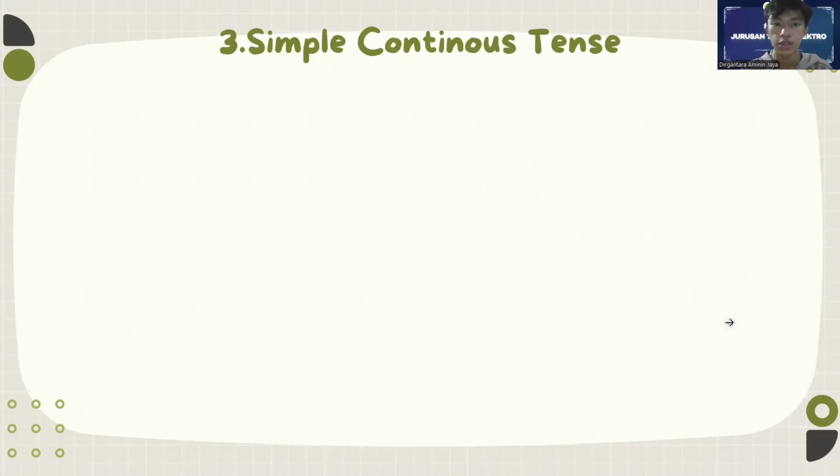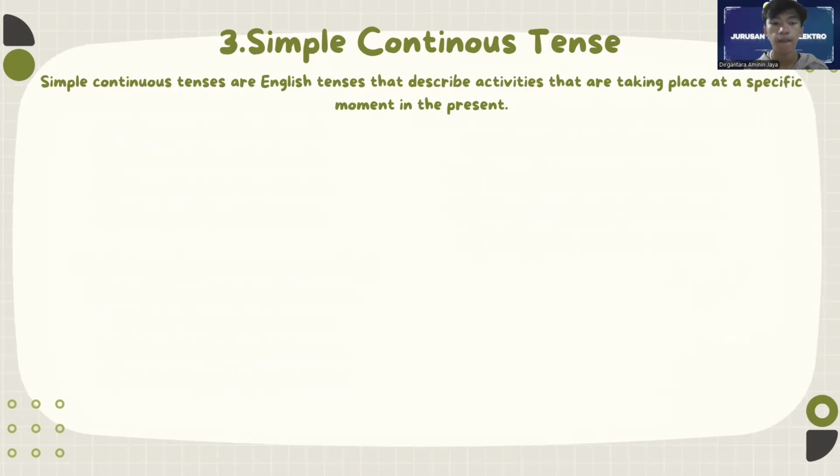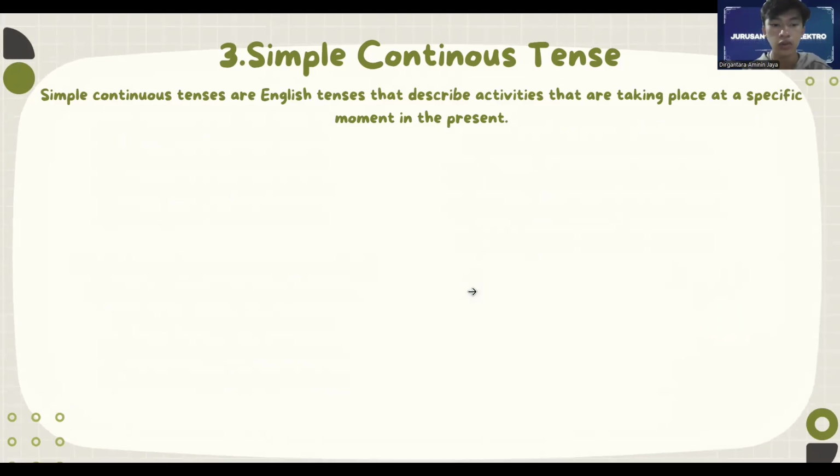Okay, the third material is simple continuous tense. Simple continuous tense, also known as present continuous tense, is a tense used to describe actions that are taking place at the moment.